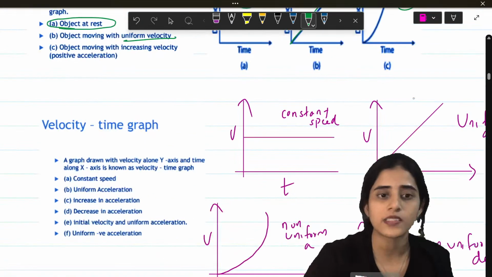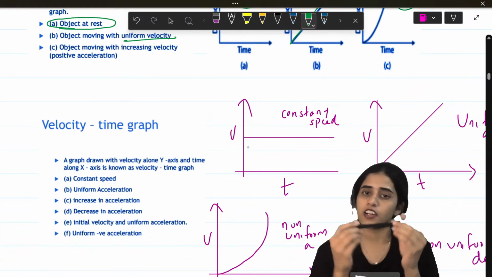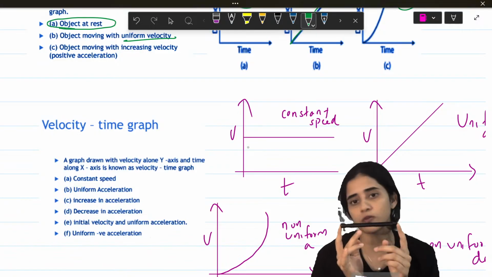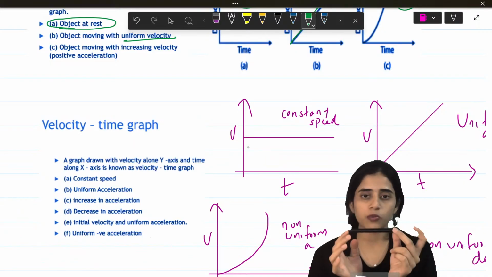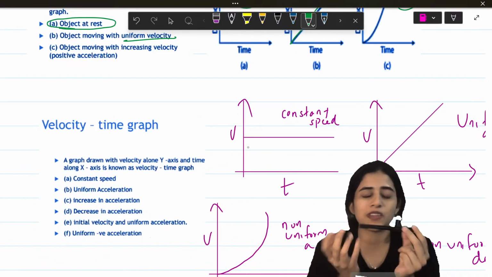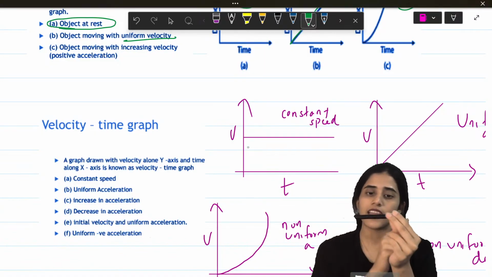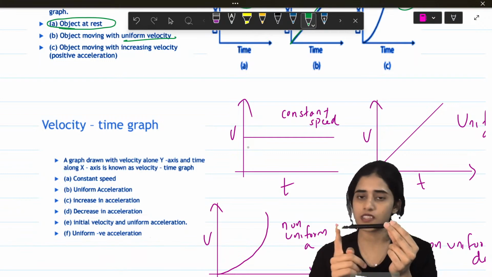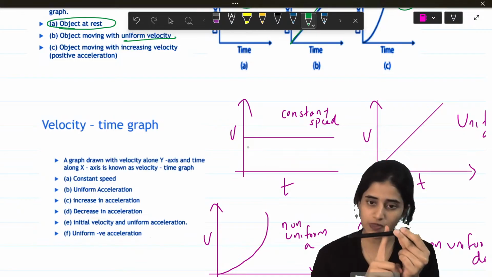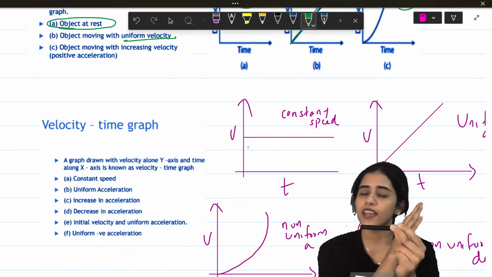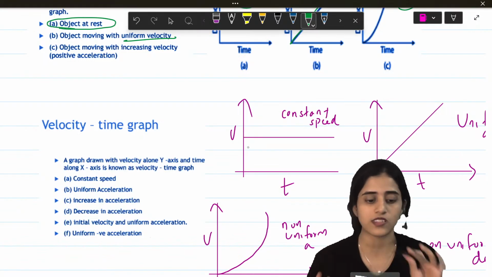Now, let's put velocity on the y-axis. If I have velocity on the y-axis, a straight line like this wouldn't represent that I am not moving. If I had distance, this meant that I was not moving. It just meant constant, at rest. But on a velocity time graph, this means that my speed is the same all the time. Let's say I'm moving at 20 meters per second, 20, 20, 20, 20, for 1 hour. That means I am moving. I'm not at rest, but I'm moving with constant speed.